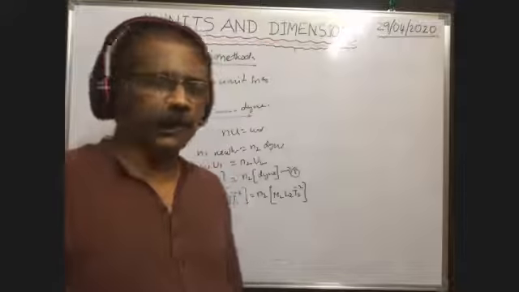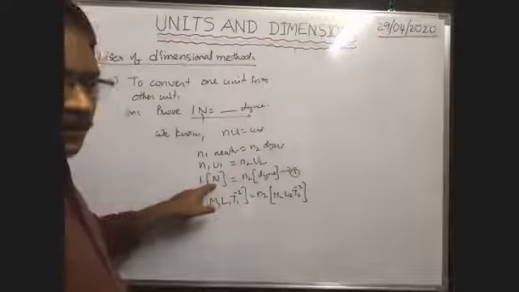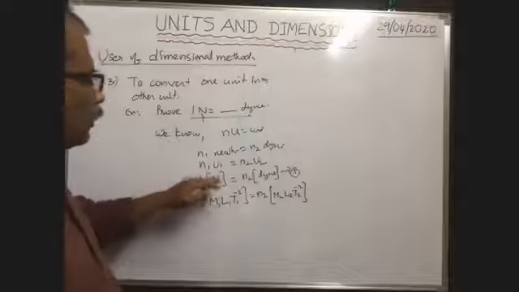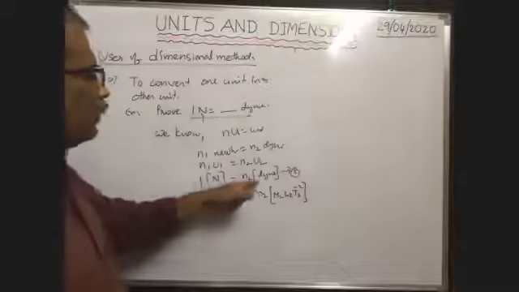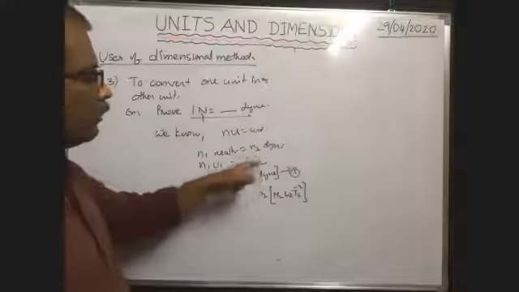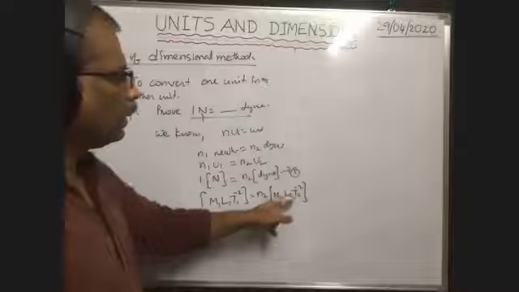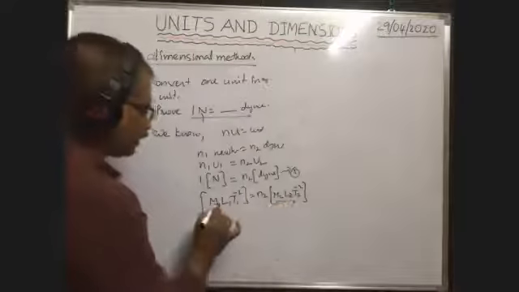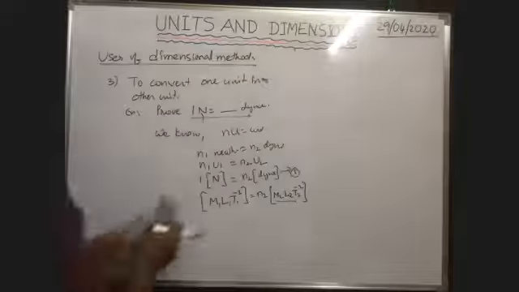Okay. So here Newton is the unit of force. That's why you write the dimension formula of the unit of force in SI system. To represent that this is the unit in SI system, you write m1 l1 t1. You write this is the unit of force in CGS system, so you mention it differently, m2 l2 t2 to the power of minus 2. It is in CGS system, it is in SI system. Or you write this step first.